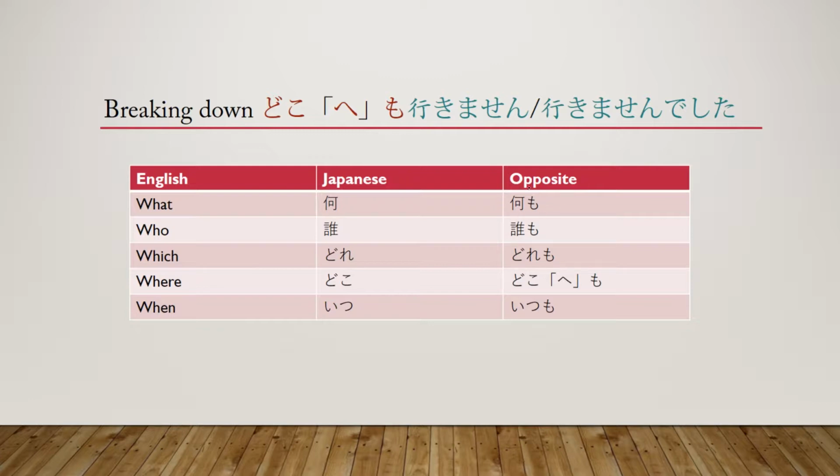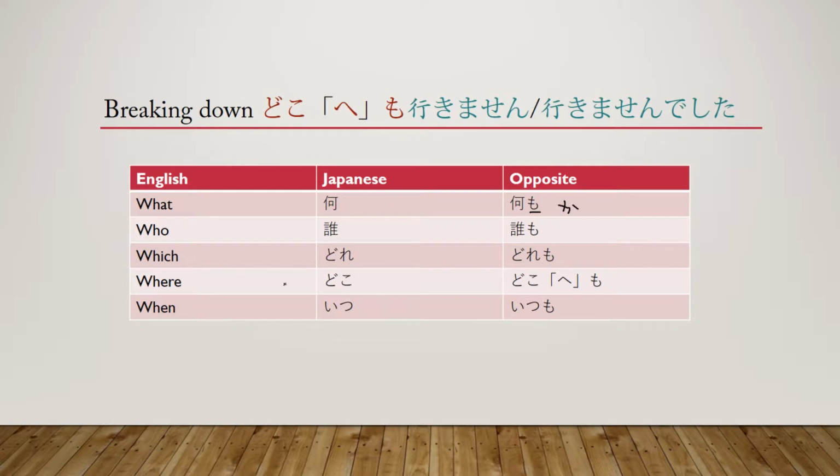However, if you want to use it in a sentence, you would use nanimo. Next one we have is the interrogative who, that's dare in Japanese. If you want to make that into the negative, you would say daremo, which means no one. And if you're curious, for both of these, nanimo and daremo, if you want to say something or someone, then you just replace this mo here with ka. So it would be dareka and nanika. Nanika means something and dareka means someone.